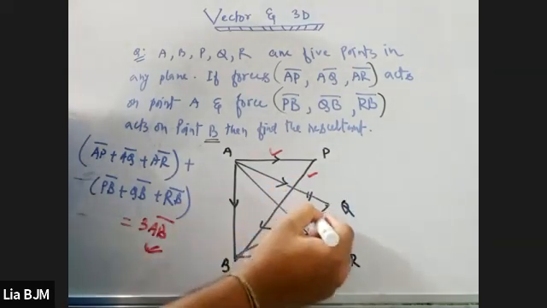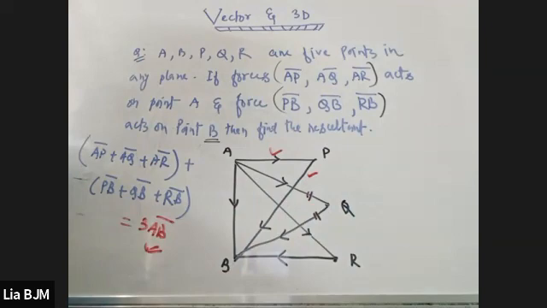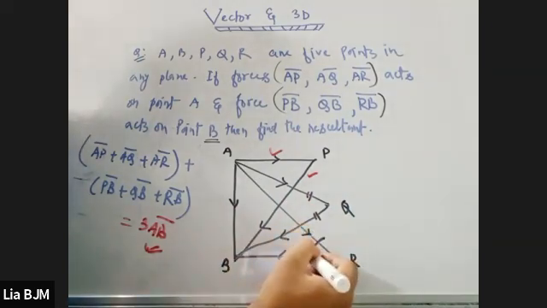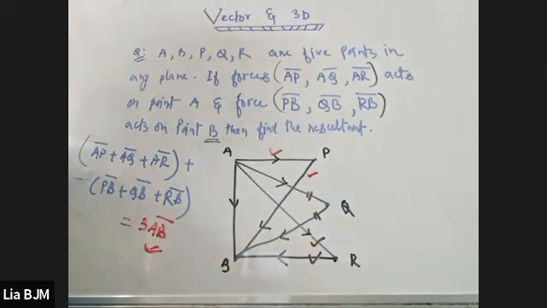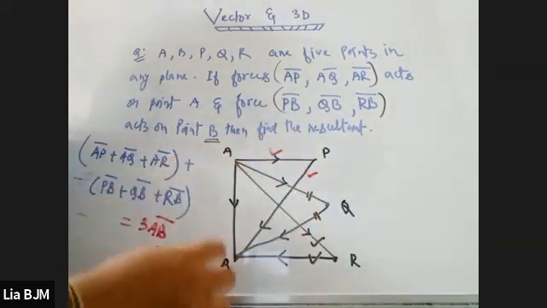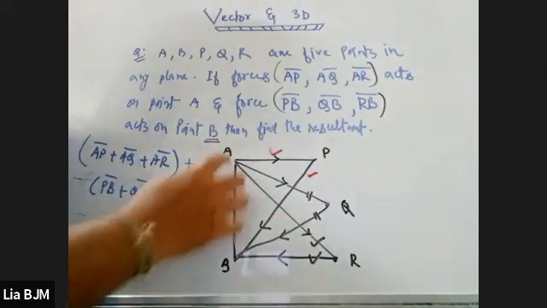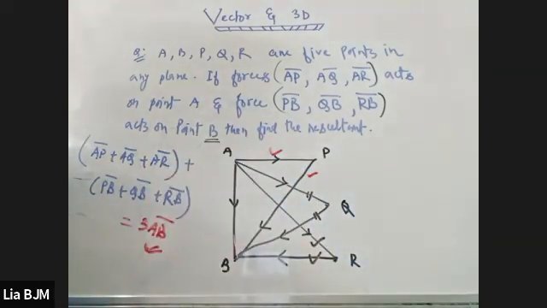If I add this one and this one, then I'm going to get one more AB vector. And if I add this one and this one, then I'm going to get one more AB vector. So here we have got one AB vector, here two AB vector, and here three AB vector. So your answer would be 3 AB vector. Is it understandable to everyone? Yes or no? Please tell me. Yes, sir. Very good.